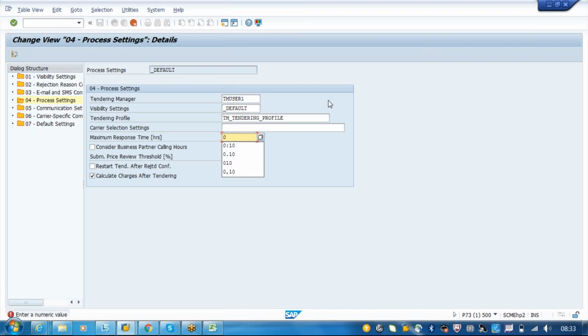I think this format is something different. Okay, meanwhile I will just put 1 only. So we will see how the format will be there.